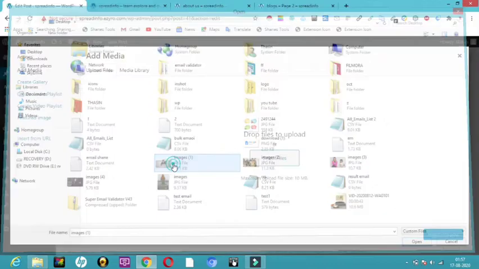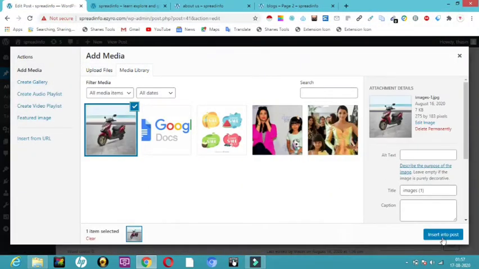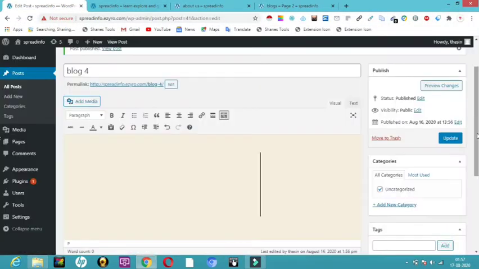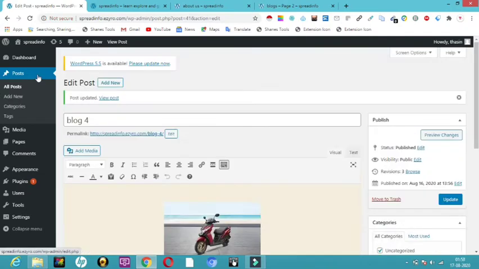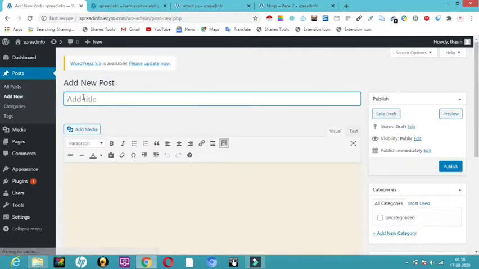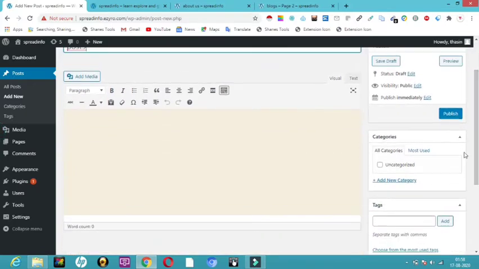So the scooter I'll add, and now here I can just insert in the post. Now you can see I have added. Now I am going to create a new post called post file. So actually I'll click on add new, and here I'm going to just click post file. Now this is my post file, actually blog file, whatever you want you can name it. Now what I'm going to do is explain all of these to you.